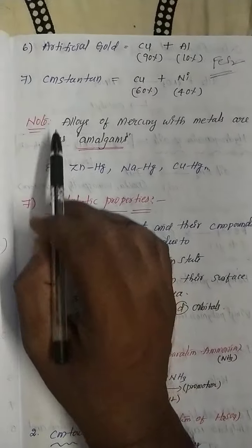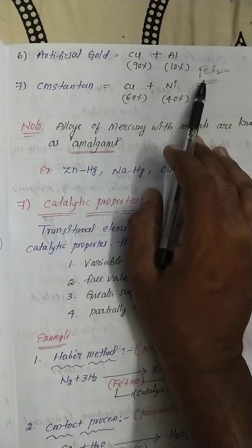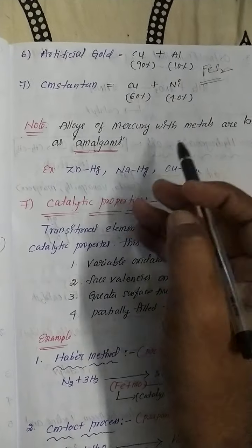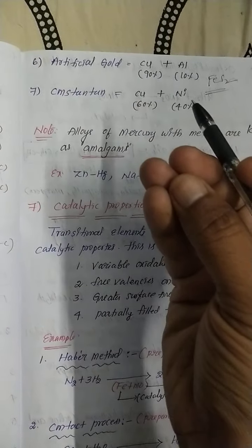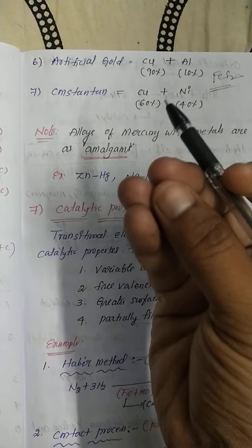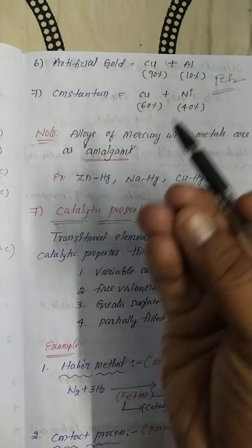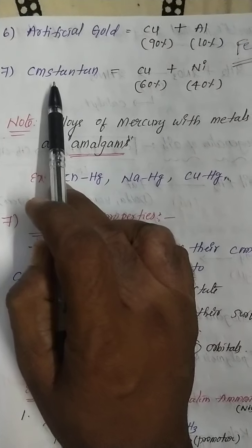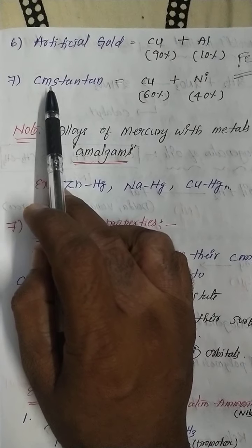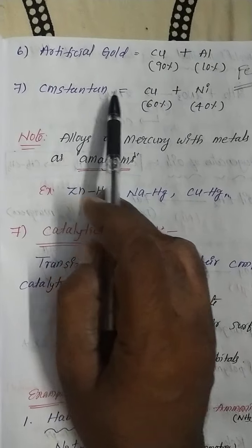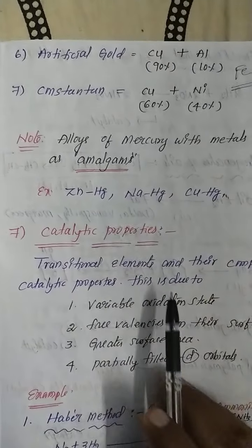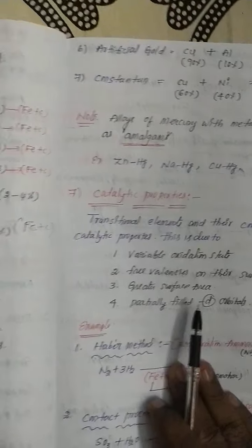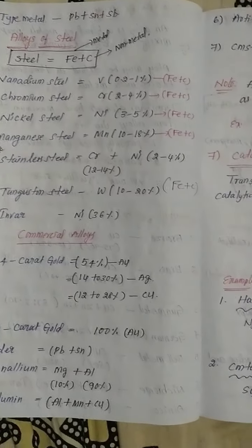Important bit, my dear students. Fool's gold: generally, children purchase these colorful gold-colored ornaments for 10 rupees, and that is called fool's gold. And last and final, constantan, a copper plus nickel combination. Okay, my dear students, these are the examples of different kinds of alloys.